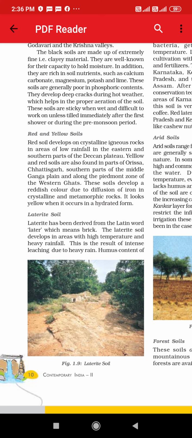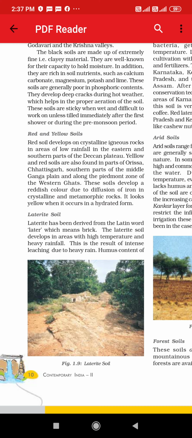Next comes the laterite soil. The name is derived from the Latin word later, which means brick. Laterite soil develops in areas with high temperature and heavy rainfall. You have to remember that it is a result of intense leaching due to heavy rain. Leaching is what we call kichad jaisa, becoming muddy because of heavy rainfall.